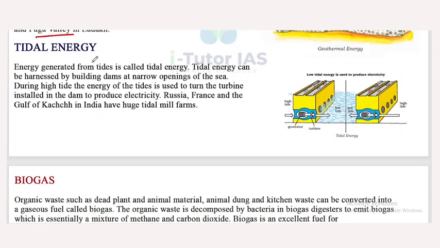Next one is tidal energy. The energy generated from tide is called tidal energy. Tidal energy can be harnessed by building dams at narrow openings of the sea. During high tides, the energy of the tide is used to turn the turbine installed in the dam to produce electricity. Russia, France and the Gulf of Kutch in India have huge tidal mill farms.